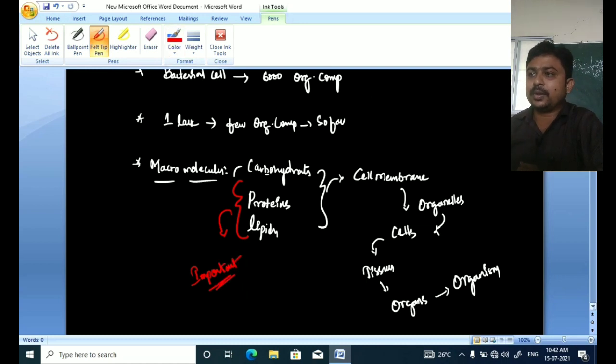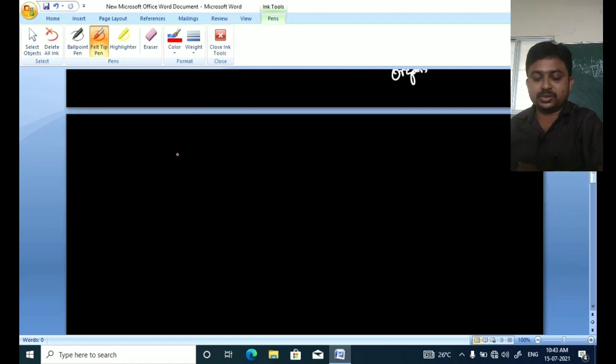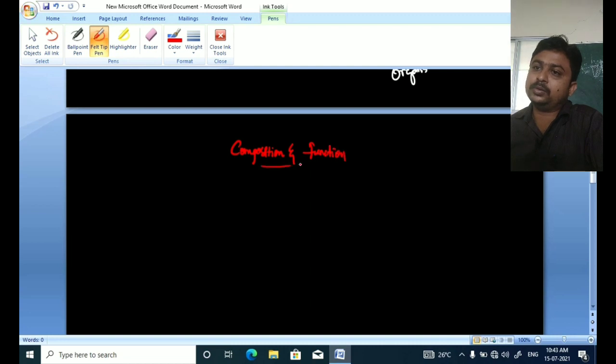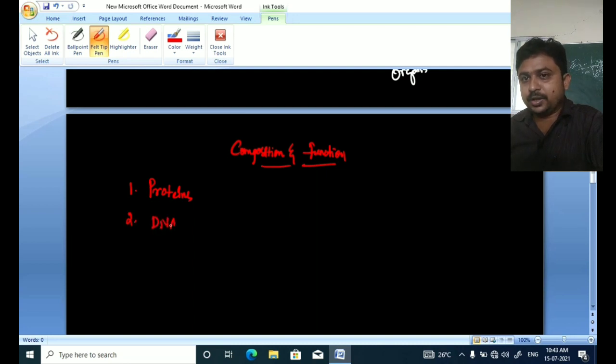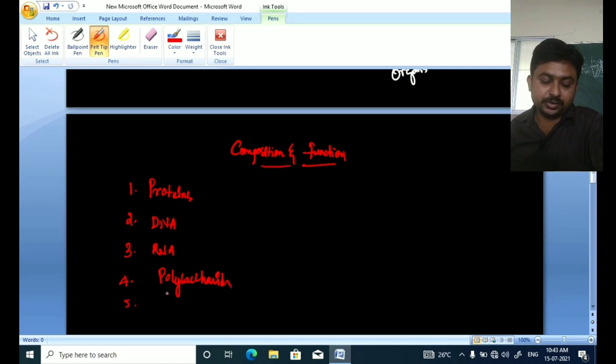Like this, the macromolecules are very important in the construction of our body. They are important components in our body. Next, coming to the importance of the macromolecules, the composition and function of the macromolecules. The macromolecules are proteins, DNA, that is nucleic acids, one more nucleic acid is RNA, then polysaccharides, then the final one is lipids. These are the various components present in our body.